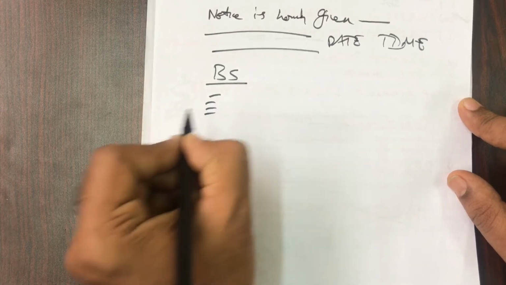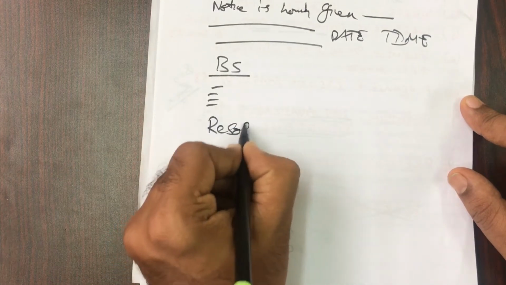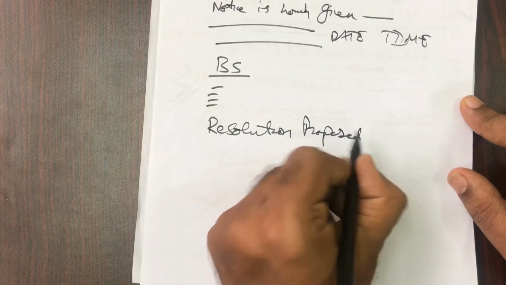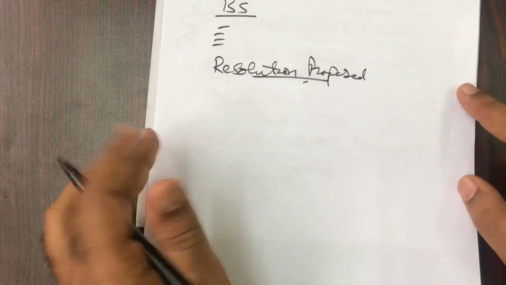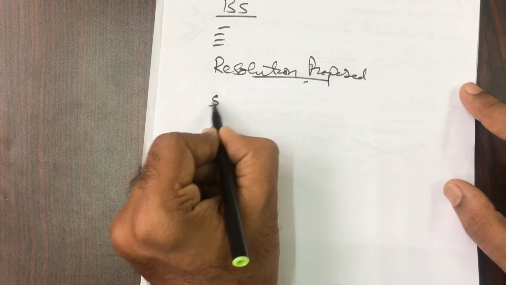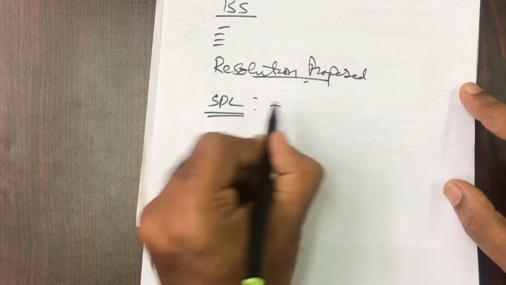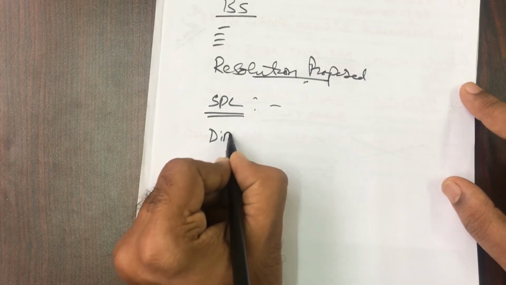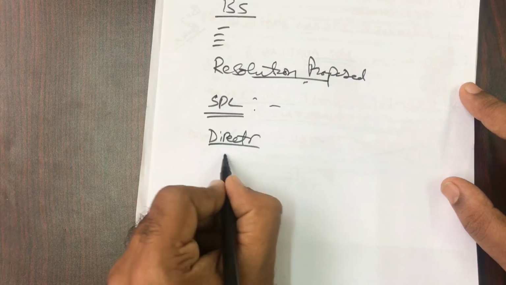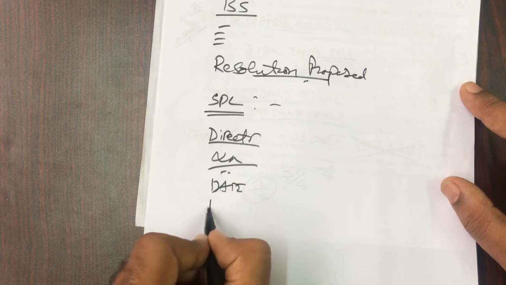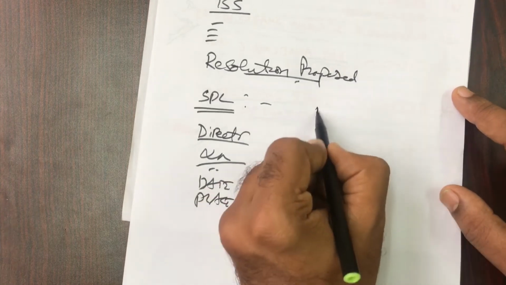Then you mention the business. Then the resolution proposed, what resolution you are proposing to pass. And after the resolution, any other special business if there is any. And then you can go for the director who is giving the notice, that director's signature, date, place, etc. And then the explanatory statement.